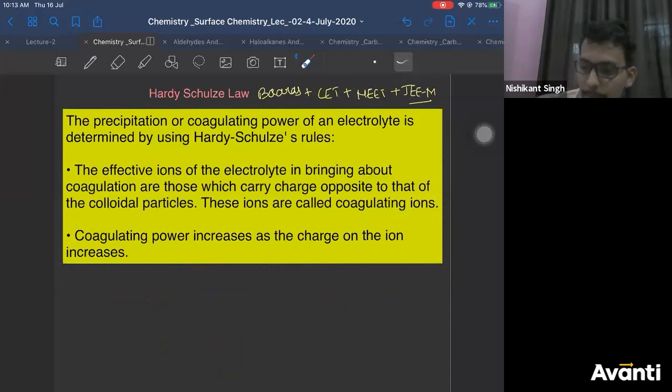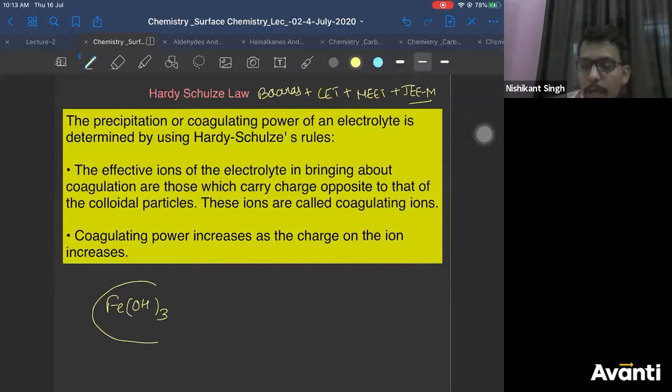If I give you an example, FeOH3. Is FeOH3 a positively charged colloid or a negatively charged colloid? It depends, but generally, until and unless it is mentioned, it is a positively charged colloid. Correct?